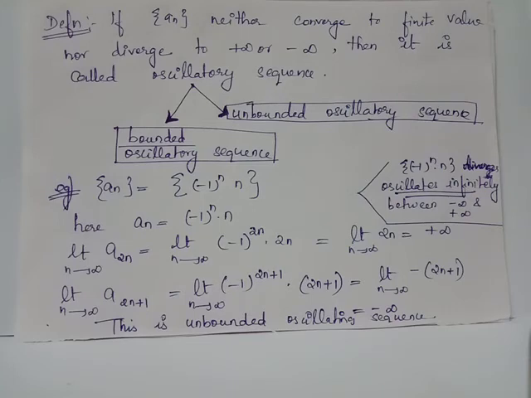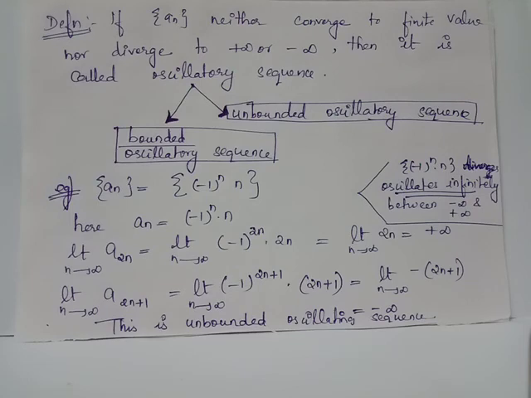Therefore, we have the limit as n tends to infinity of a_{2n+1} equals -1 times 1 multiplied by the limit as n tends to infinity of (2n+1). The limit as n tends to infinity of (2n+1) will also give us positive infinity as the answer. That is, the limit of a_{2n+1} equals -1 times the limit of (2n+1), which equals -1 times infinity, which equals negative infinity.